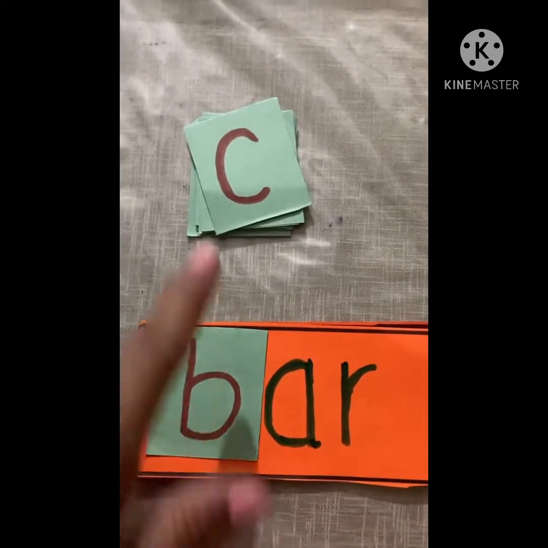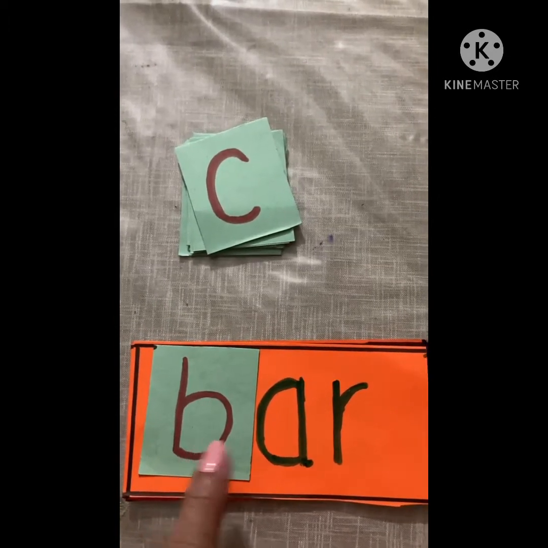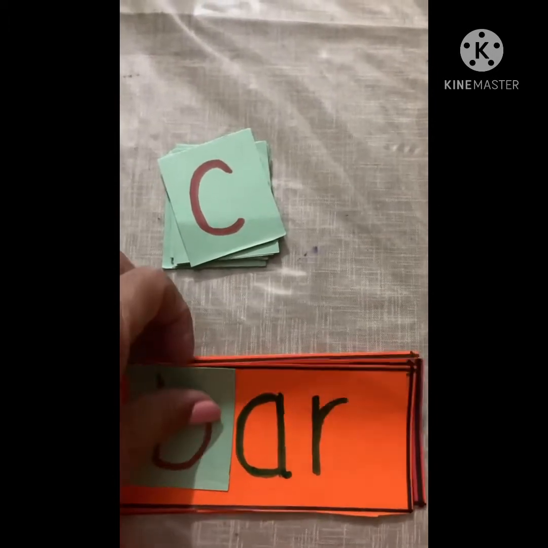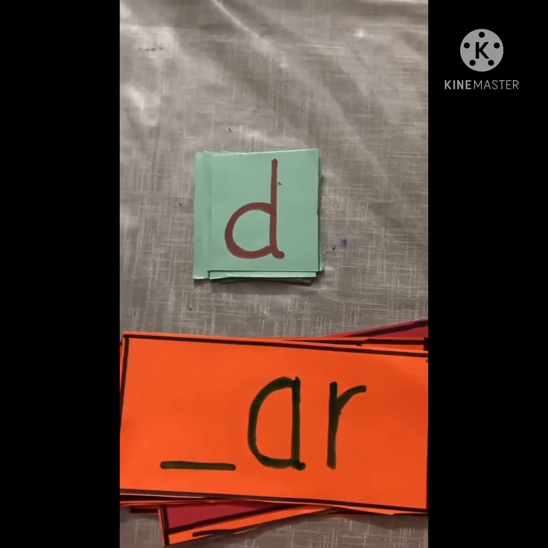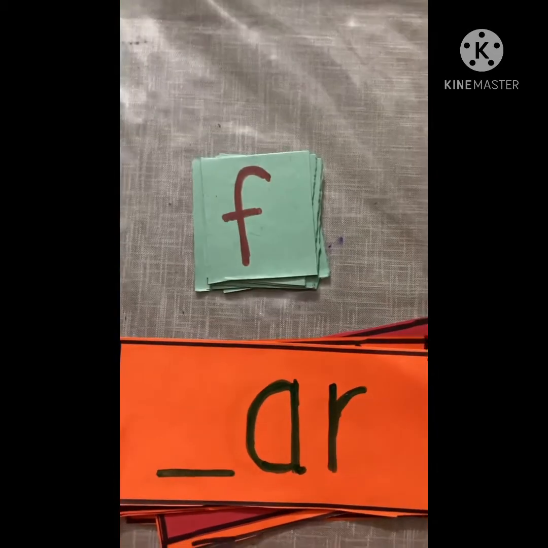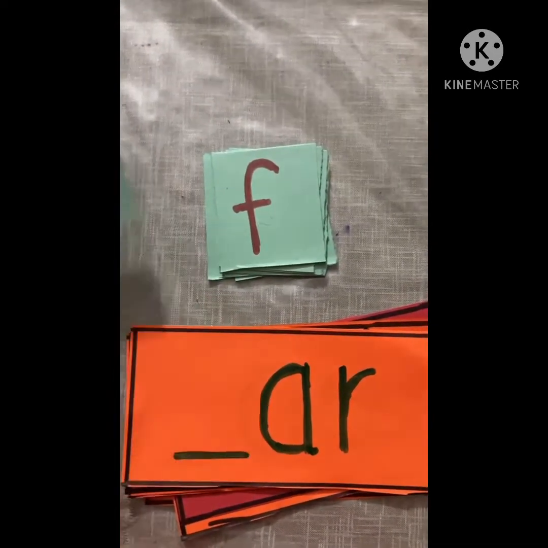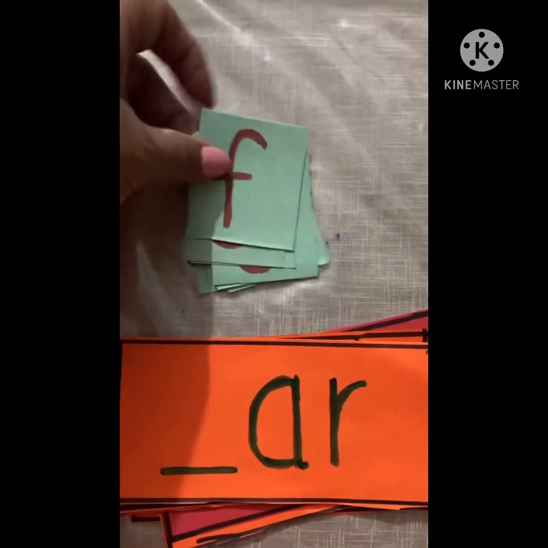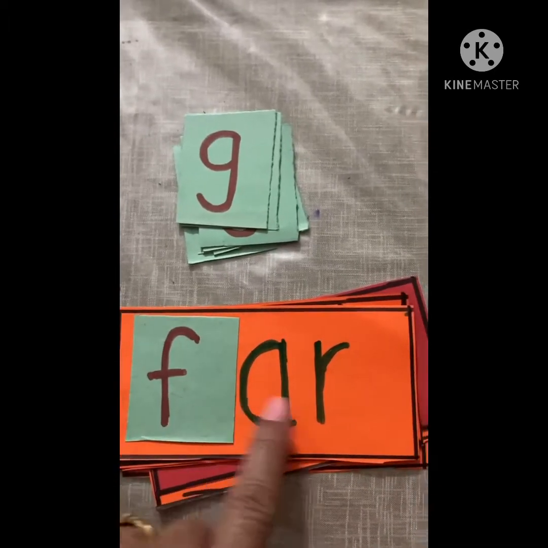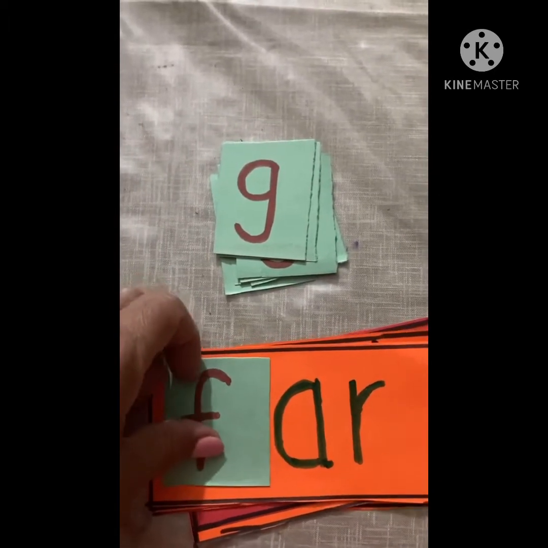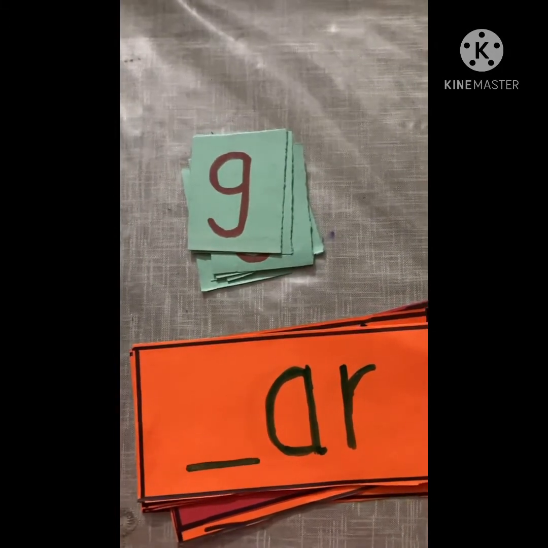So first word we have got, we have taken out B from there and B-R, bar. Now instead of B, we can place C over here and we get the word car. Okay, instead of C, we can take out the next card. Dar is not a meaningful word, so we will leave it over here. We will place F over here at first place and we get the CVC word far. So far is again the rhyming word for car and bar.